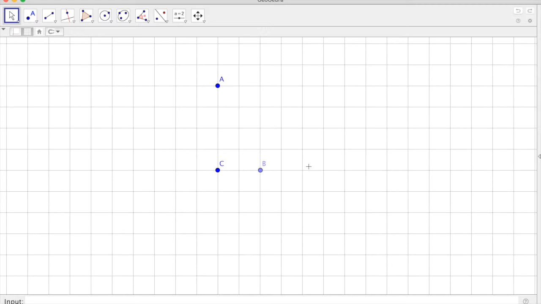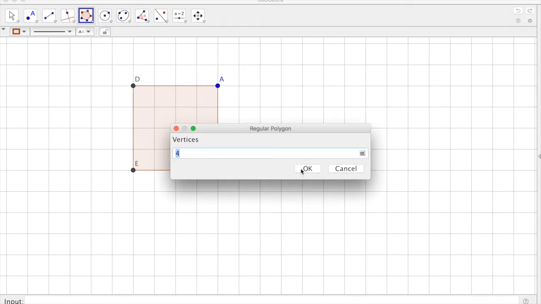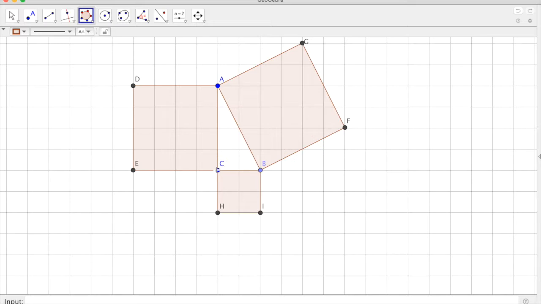Now we're going to create regular polygons. So if we can go on the regular polygon tool and start with point C and then click on point A with 4 vertices, and that'll create a square. We're going to do the same thing with AB and with BC. So we're going to stay with the regular polygon tool and create squares for each of those sides. So now we have the 3 squares that make up the right triangle.